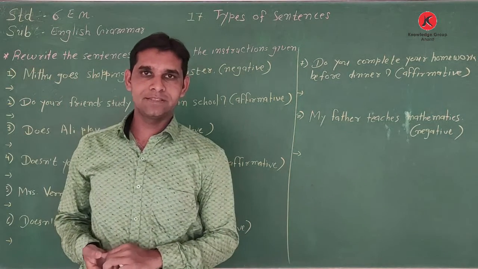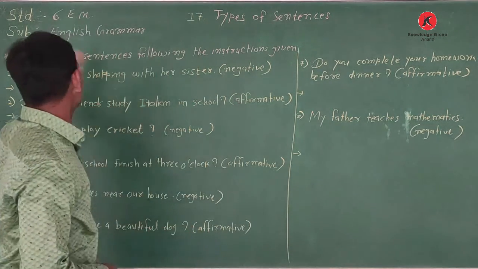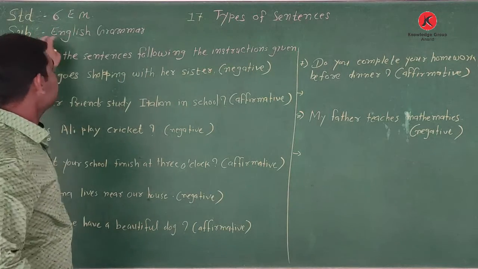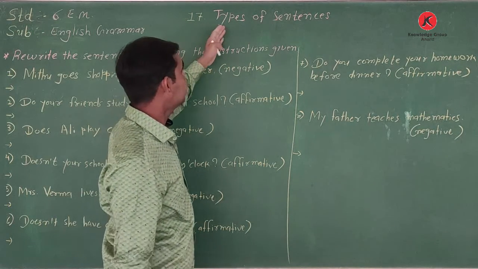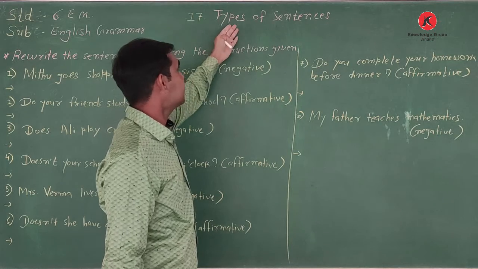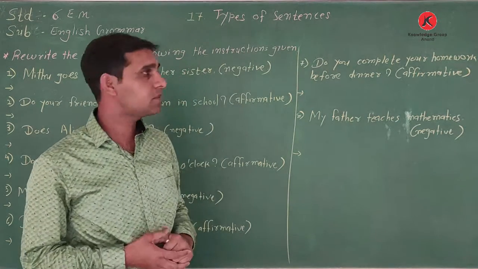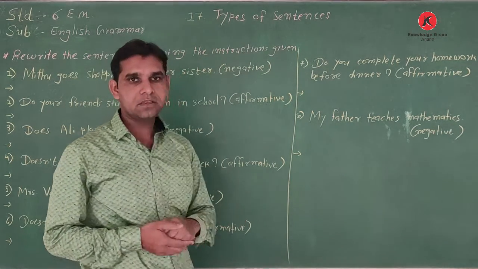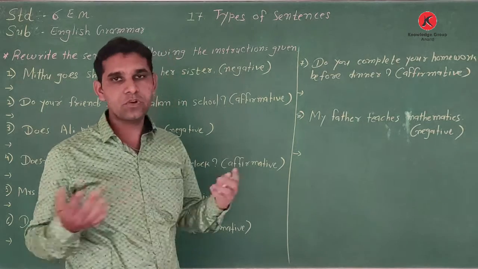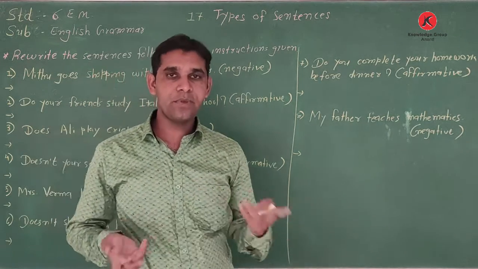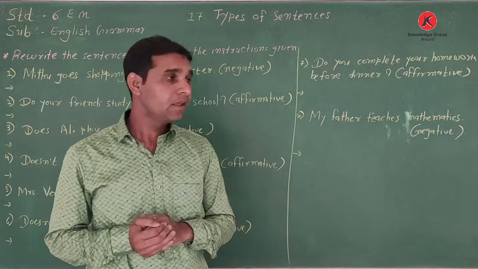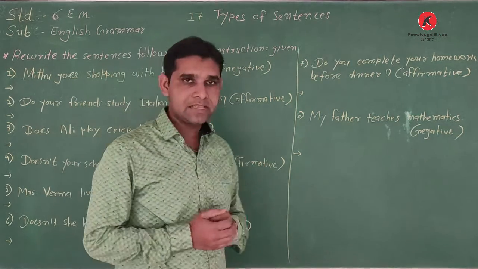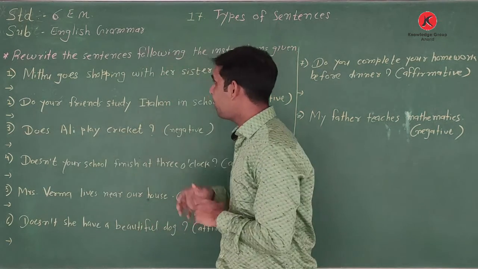Good morning, students. So today, from standard 6 English medium subject English grammar, chapter number 17. The title of the chapter is types of sentences. We have discussed about this chapter, types of sentences, four types of sentences: affirmative, interrogative, imperative, and exclamatory. Okay. So now it's the exercise of this chapter.